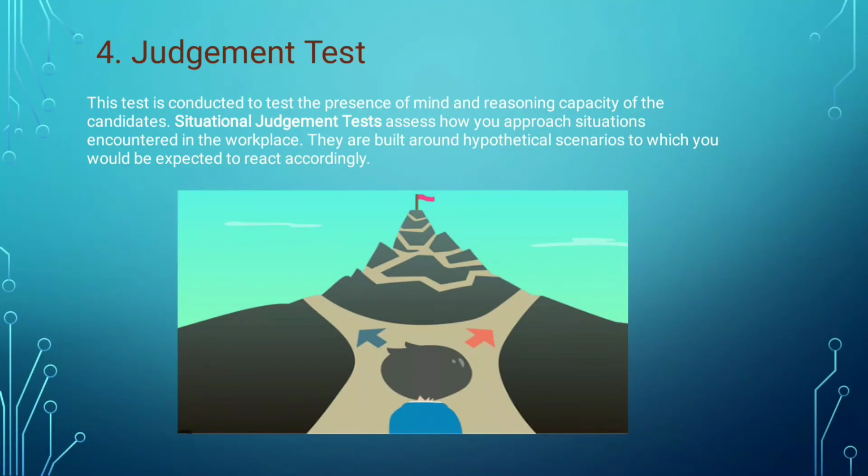Both the ways look similar, but you have to choose the correct one, and you should also have a proper reason for choosing that way. Yes, so this is judgmental test. Some hypothetical scenarios will be given to you, and they will check how you are reacting to that situation. Okay, so this is judgmental test.